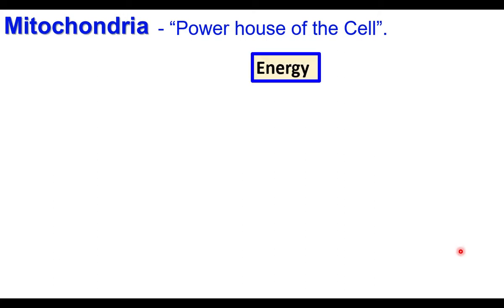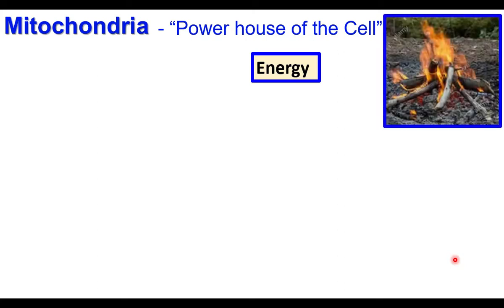Mitochondria are called the powerhouses of the cell. You know what is the meaning of power? The energy. We need energy to do different work. Do we need energy for cooking? Yes, we need energy for cooking. When wood is burning, the fire is formed. The fire has heat. The heat energy can be used to cook the food.